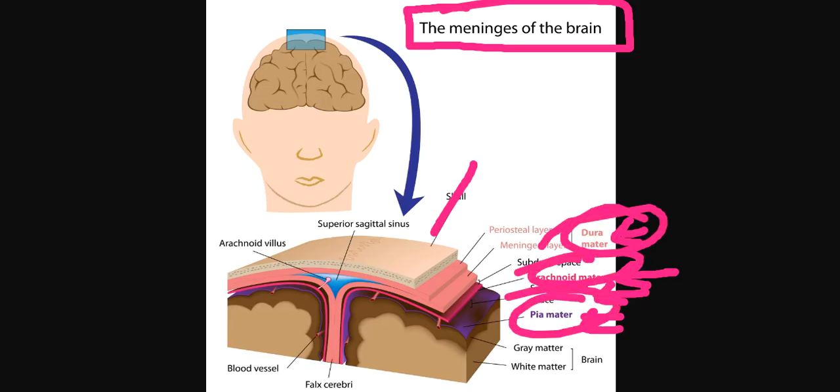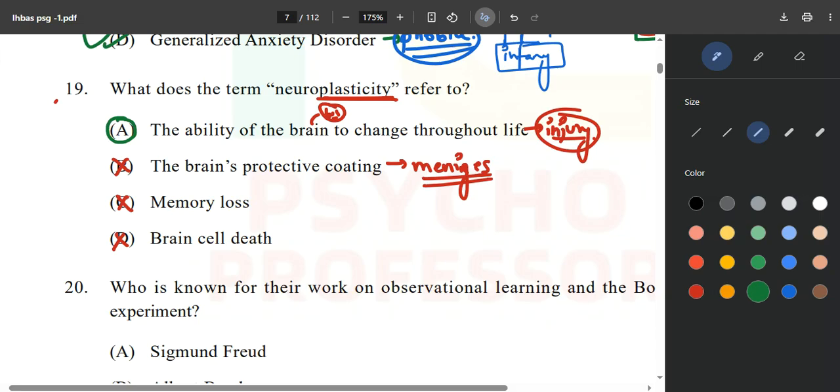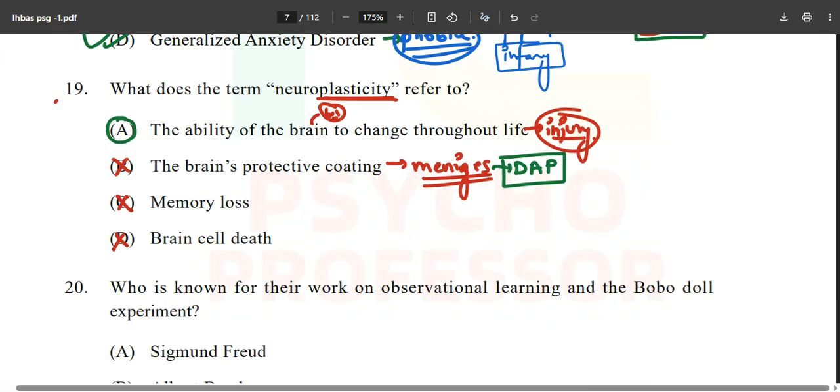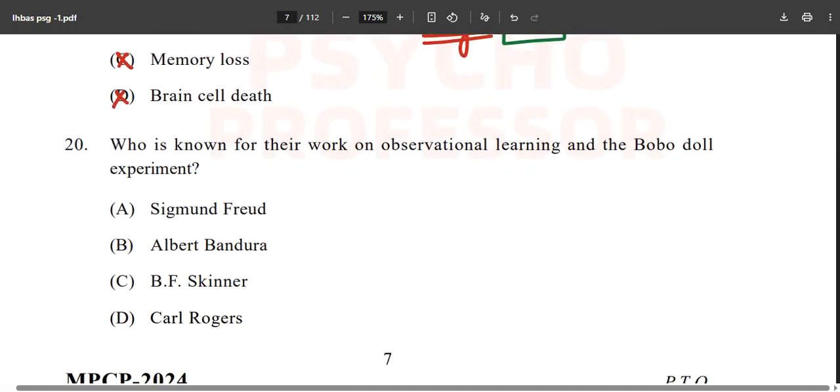Dura, arachnoid and pia is the most important, and as you come down in your brain you will see the gray matter and the white matter. That is due to the myelin sheath, not multiple sclerosis. So to remember the meninges: the dura mater, the arachnoid mater and the pia mater, DAP, are the three meninges. Memory loss has nothing to do with this, and brain cell death can happen in a number of types. There are two pathways, the necrotic pathway and others, but that is not required right now. If you want brain cell death, we will discuss it in an upcoming video.